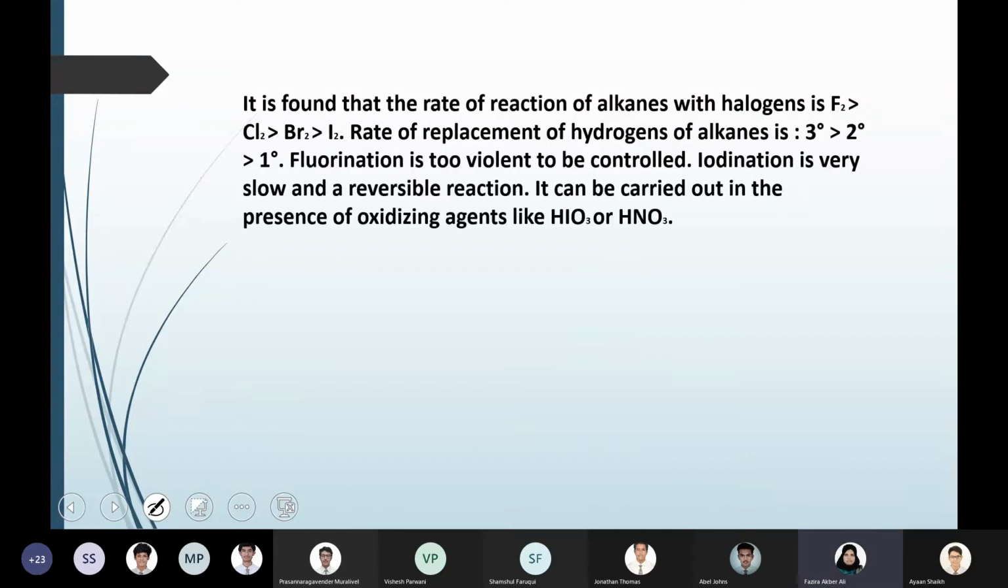Then we discussed that for alkanes, the order of the reaction is tertiary to secondary to primary. Tertiary alkanes undergo substitution faster than secondary and primary. And with respect to halogens, the order of the reaction is fluorine, chlorine, bromine, and iodine. That is, substitution reaction with fluorine is faster than chlorine, bromine, or iodine.